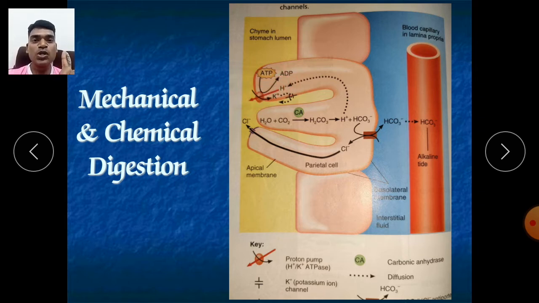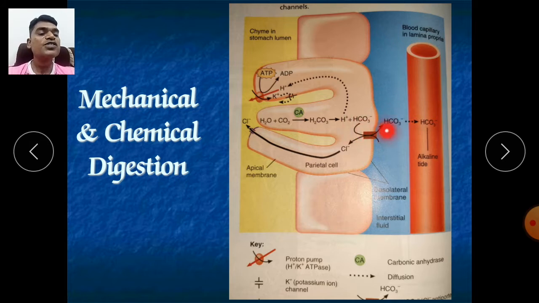This proton can diffuse and come to this proton pump. This is the pump. Try to understand what I am telling, it is very important. The H plus will come here for exchange. With what will it exchange? It will exchange with potassium ions in the lumen, and it will be released into the lumen. The bicarbonate ions remain here. What will happen to them? They will go into your bloodstream.